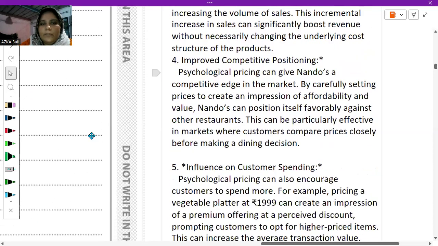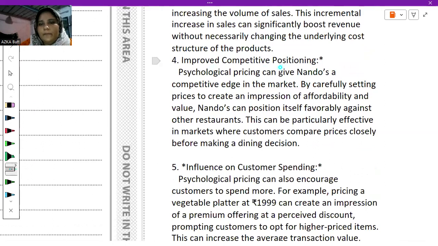And the fourth advantage would be improved competitive positioning. So psychological pricing can give Nando's a competitive edge in the market by carefully setting prices to create an impression of affordability and value. Nando's can position itself favorably against other restaurants, and this can be particularly effective in markets where customers compare prices closely before making a dining decision.